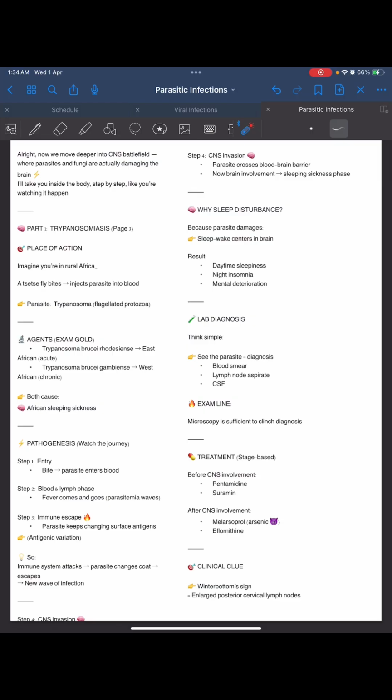Then immune escape: the parasite keeps changing its surface antigens. There is antigenic variation and that helps to evade immunity. The immune system attacks the parasite, it changes the code and escapes, and a new wave of infection comes. So there is persistent fever that comes and goes, with parasitemia waves because of antigenic variation. Step 4 is CNS invasion. The parasite crosses the BBB, and brain involvement causes the sleep disturbance phase.